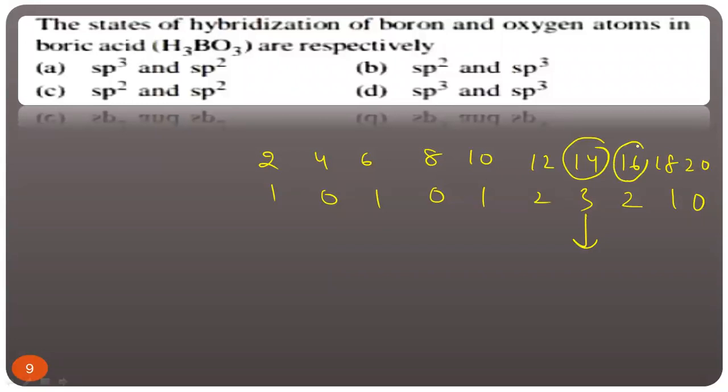If the total number of electrons is 16, the bond order is 2. If the total number of electrons is 18, the bond order is 1. If the total number of electrons is 15, means between 14 and 16, then average them. 3 plus 2 divided by 2 means 2.5. If the total number of electrons is 11, then again average them. 2 plus 1 is 3, 3 by 2, that is 1.5.